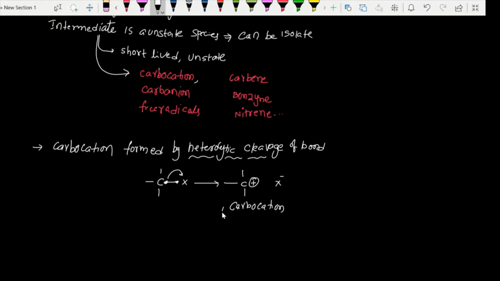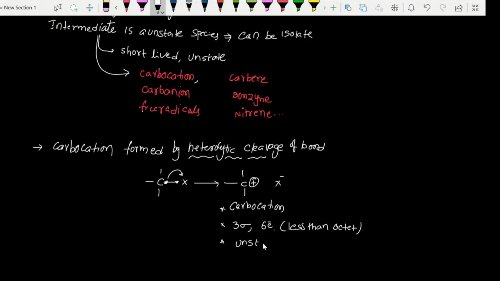A few points regarding the carbocation: it has 3 sigma bonds, which means a total of 6 electrons. It does not have an octet; it is less than octet, and generally we can say it is unstable.